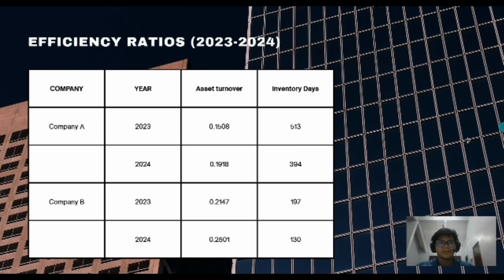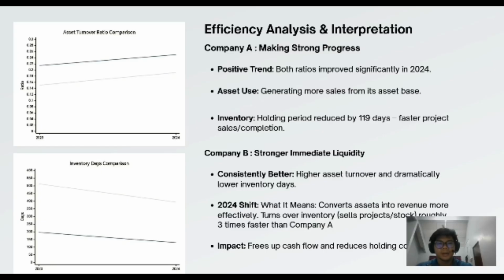Next slide. Alright, let's visualize this. In this efficiency analysis, both companies are improving asset turnover, but Company B is consistently higher. Now, look at inventory days. This isn't a small gap. It's 264 days. That means Company B's capital is freed up almost 3 times faster, a massive advantage in cash flow and risk reduction.